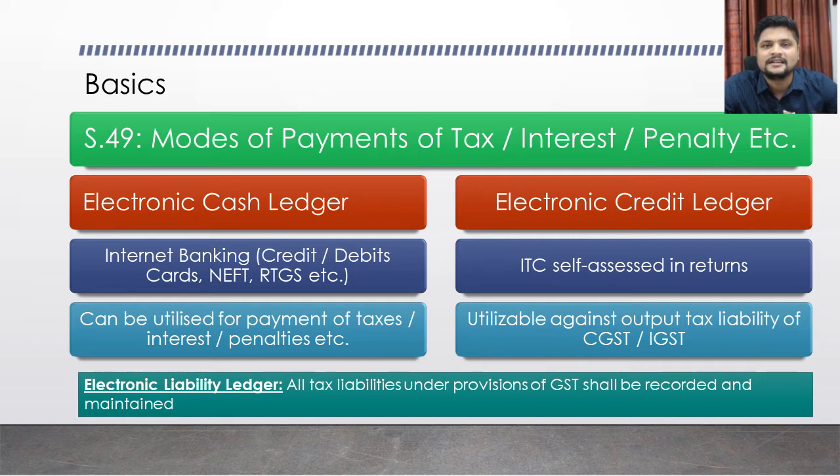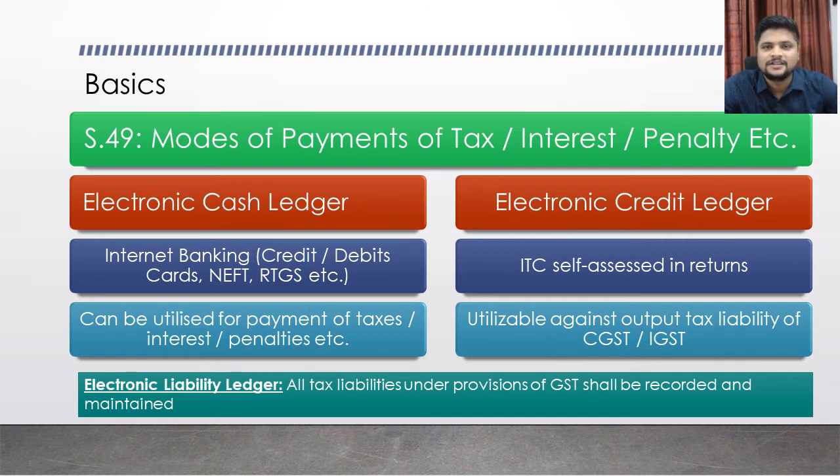It acts like a savings bank account in your GST portal. Once the amount you have paid is deposited to your electronic cash ledger, in future, if taxes or duties are payable from your return, it will be matched and the amount will be deducted from your electronic cash ledger. That is how the electronic cash ledger works under GST.